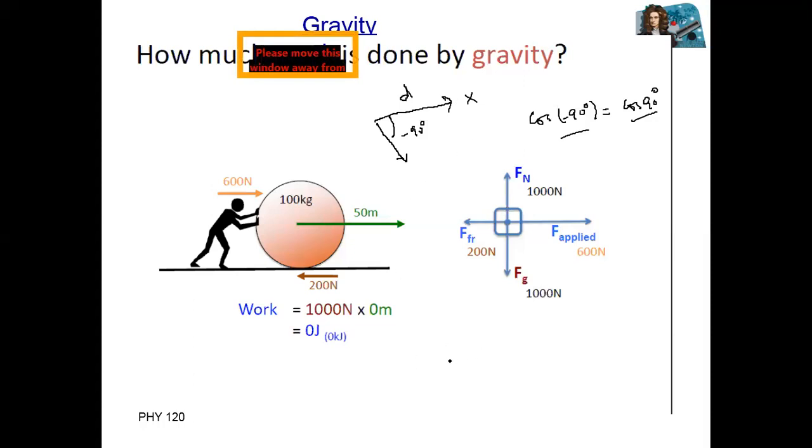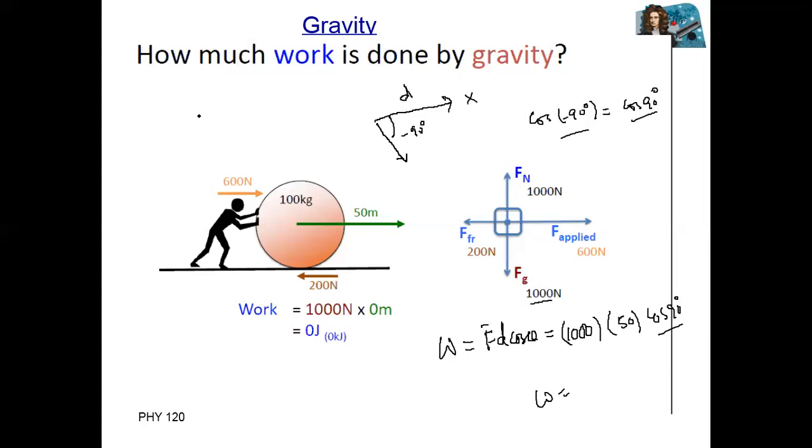So work done is equal to F d into cosine of theta. F, gravitational force. Gravitational force is 1000. Multiply with what? Multiply with distance or displacement, where displacement is 50. Multiply with cosine of 90 degree, where cosine of 90 degree is equal to 0. So total work done is equal to 0.